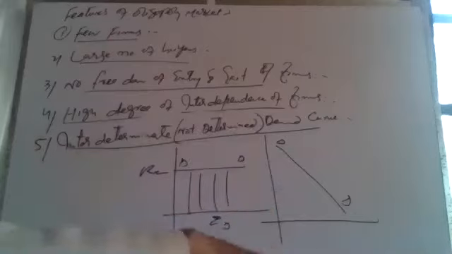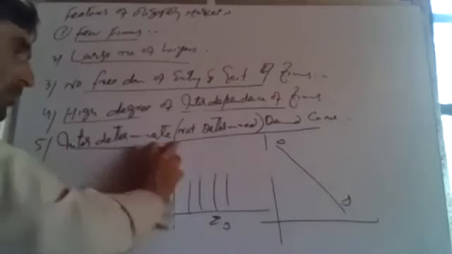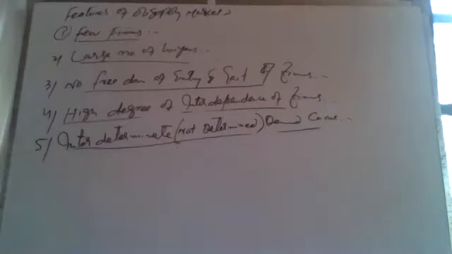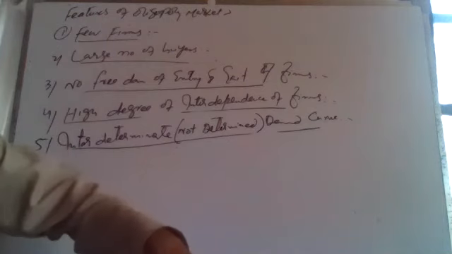But in the oligopoly market, there is an indeterminate demand curve. The demand curve is not determined or fixed for a firm. It can change depending upon its rival firms. If they change the price, it will affect its demand. If they increase the price, it will affect its demand. So there is an indeterminate demand curve, that is, the demand curve is not determined. It is not clear.